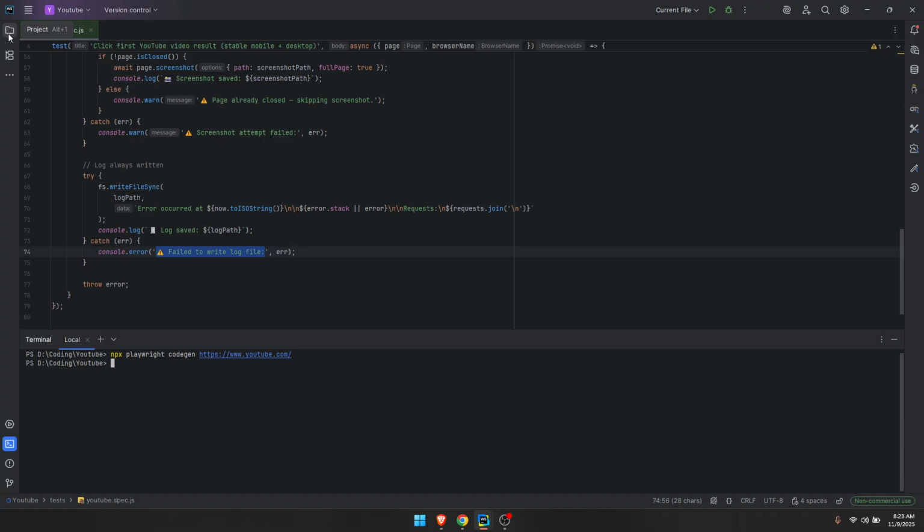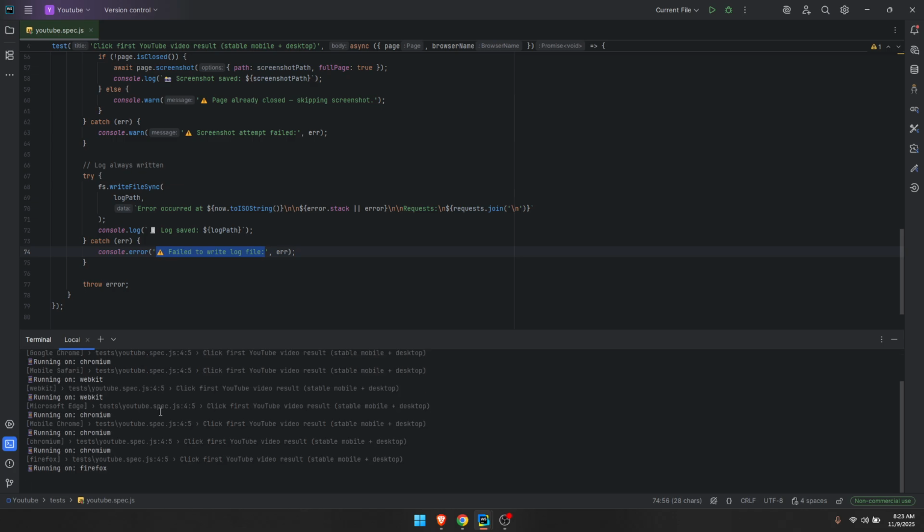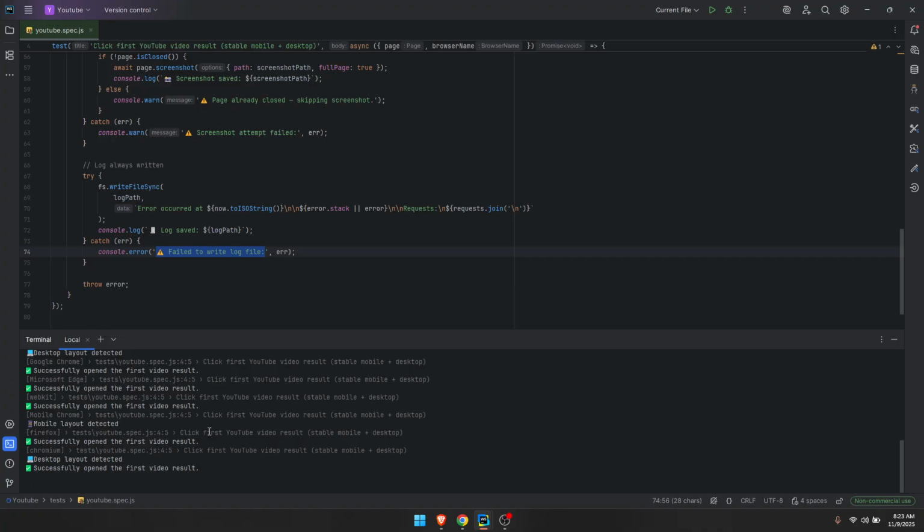And I can show you now how it works with npm playwright test and then YouTube, the name of our file, which is going to be youtube.spec.js. As you can see, it's running, it's detecting, and we are getting all the information on the console. For the ones that succeed, you can see the success messages on the console, and then we can check the results on the dashboard.